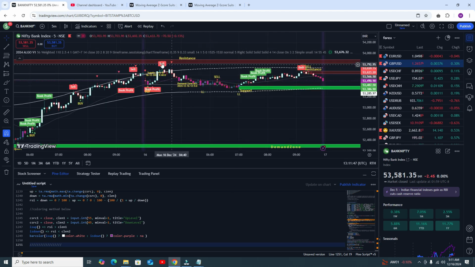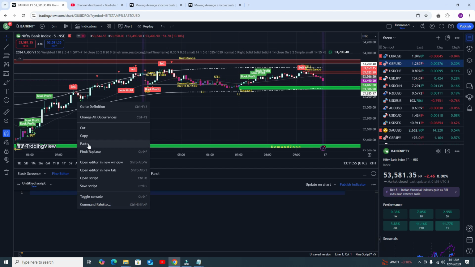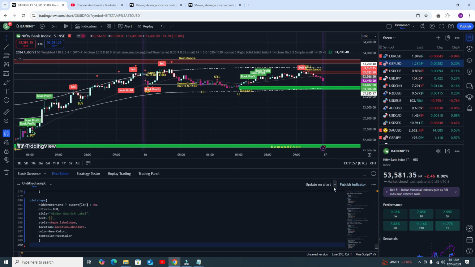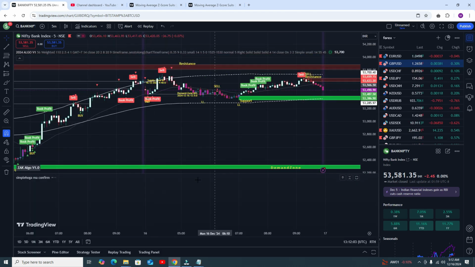Now done. Again you need to remove all the code first, there should be no code, then paste my second indicator code and click on add to chart. Do not click on update on chart, just click on add to chart. After clicking on add to chart the indicator will be displayed here. No changes needed.